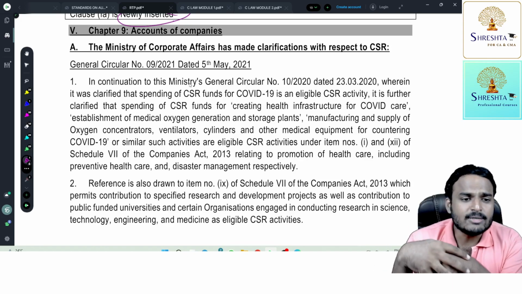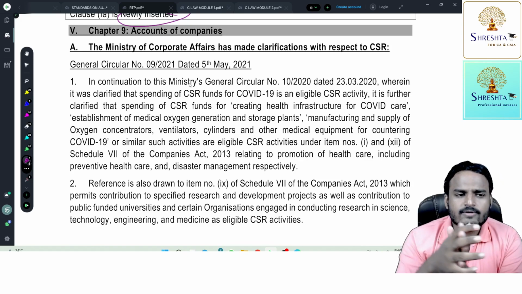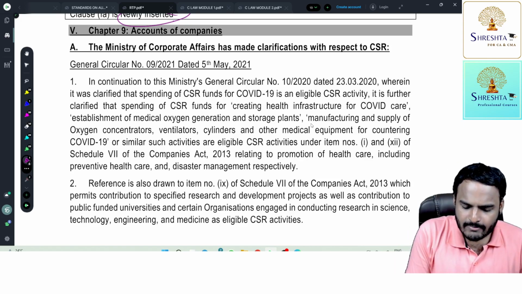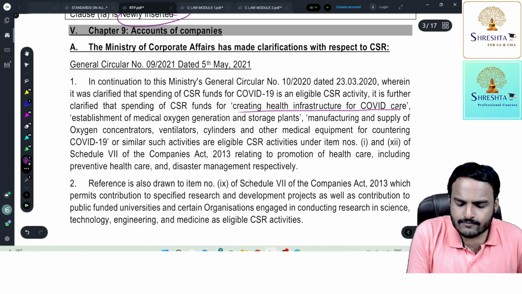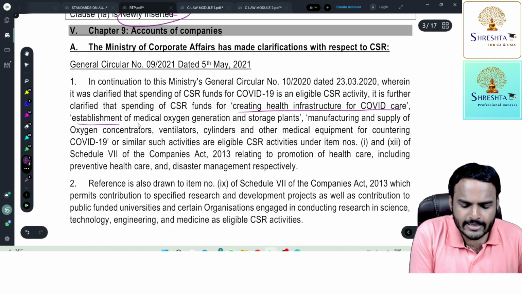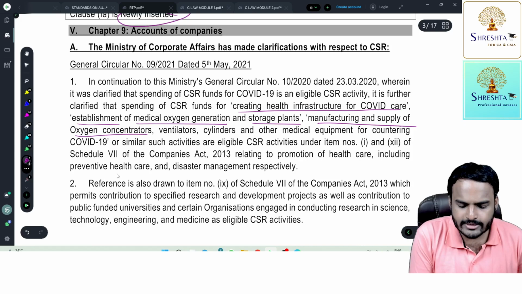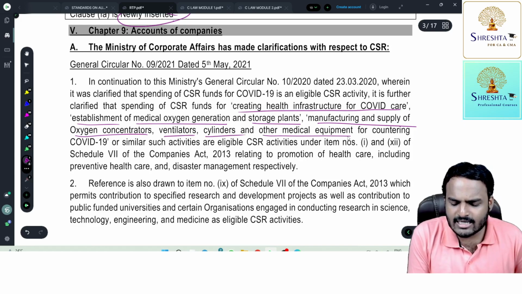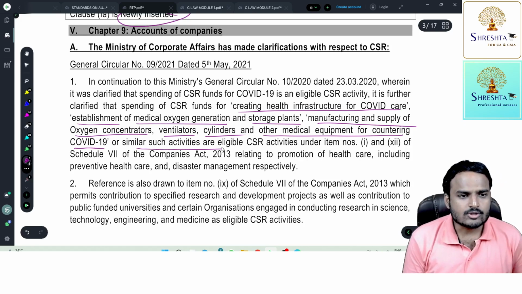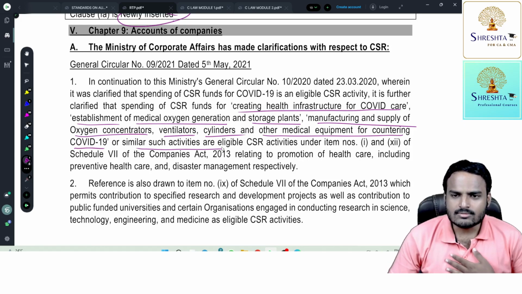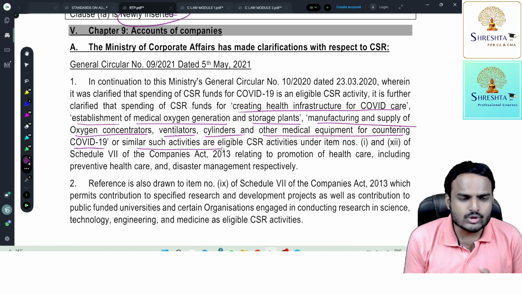Now, during the implementation of this section, many companies got a doubt. Suppose we are spending money on creating health infrastructure for COVID care centers, establishment of medical oxygen generation and storage plants, manufacturing and supply of oxygen concentrators, ventilators, cylinders, and other medical equipment for countering COVID-19 or similar activities. Now, is this expenditure a CSR expenditure or not? Like that, some practical issues came into the picture.